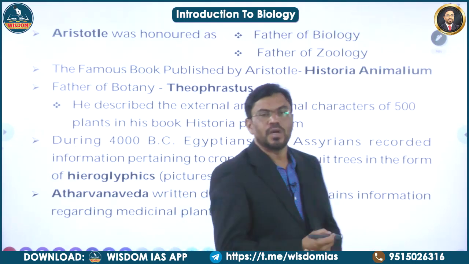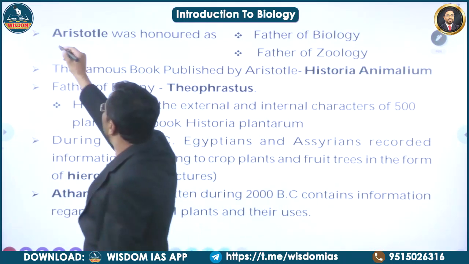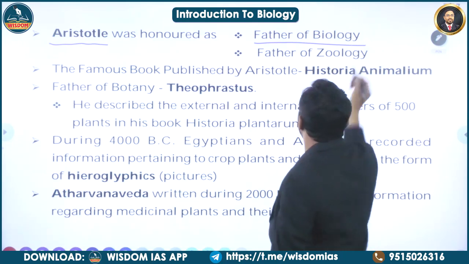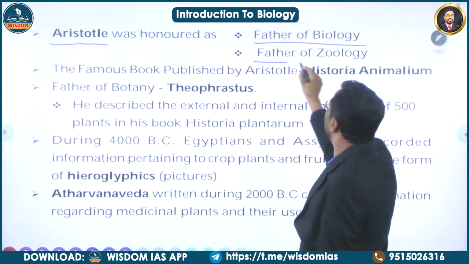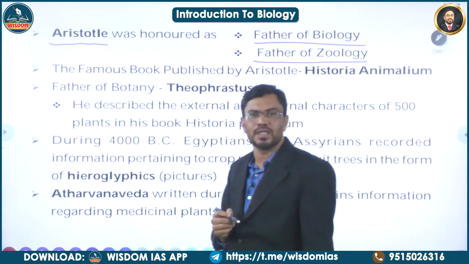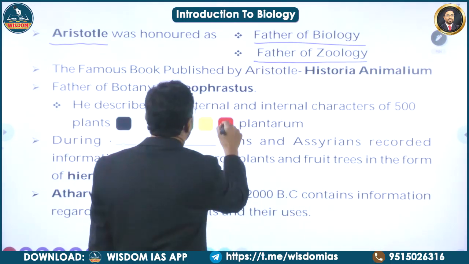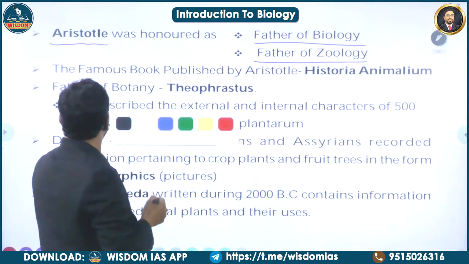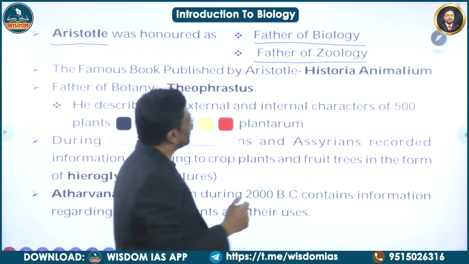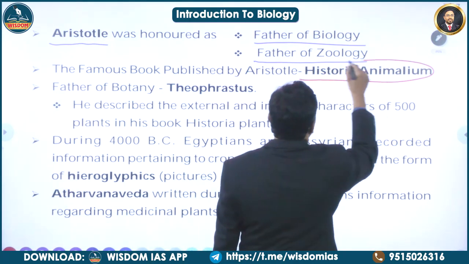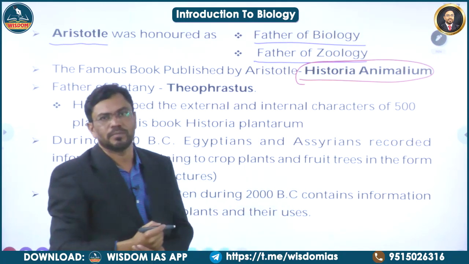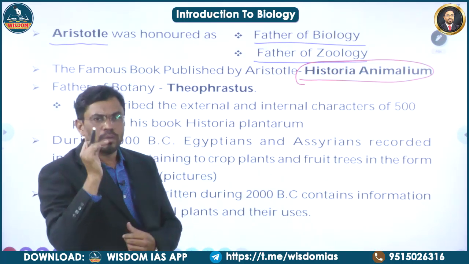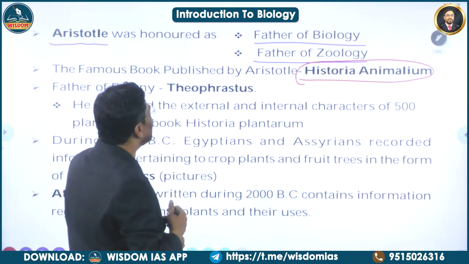Here, the scientist called Aristotle. This Aristotle was honored as father of biology, and is also honored as father of zoology. You have to remember, Aristotle is honored as father of biology and father of zoology. This Aristotle published a book called Historia Animalium. This factual information you have to remember. So father of biology is Aristotle. Father of zoology, Aristotle. The book published by Aristotle is Historia Animalium.